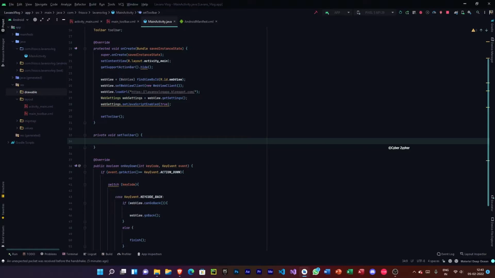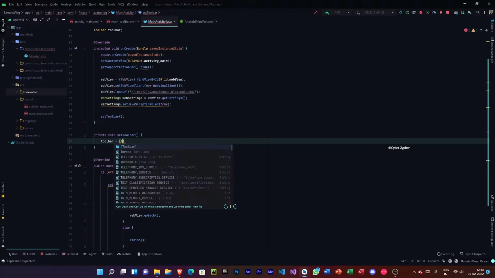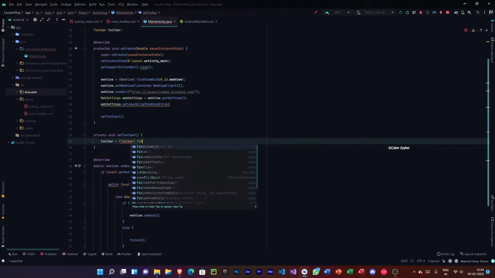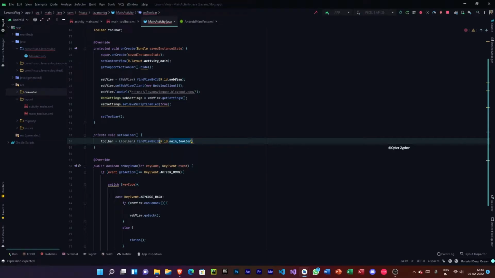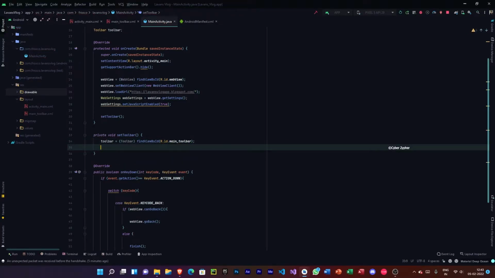So let's type toolbar equals toolbar find view by ID or dot ID dot toolbar or main toolbar.